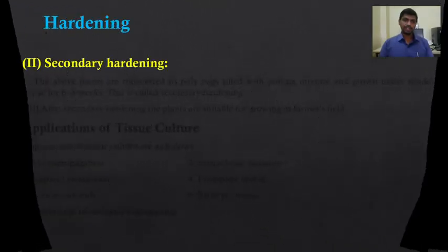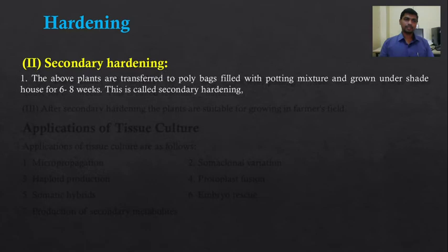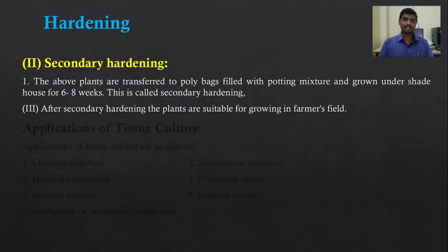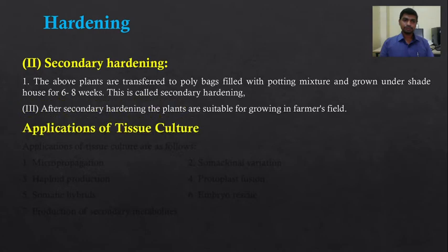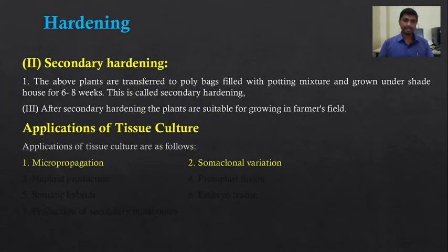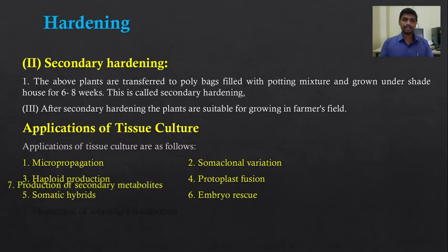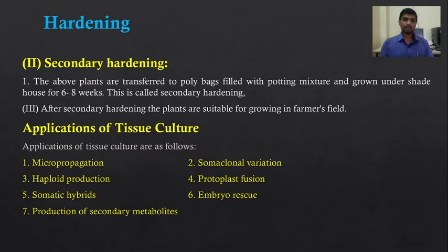So, plant tissue culture is the in vitro culture of plant cell, tissue, organ on artificial nutrient media under controlled condition. The main application of plant tissue culture is the multiplication of plants. So one by one we are going to study the various applications of plant tissue culture. The first one is micropropagation, then somaclonal variation, haploid production, protoplast fusion, somatic hybrids, embryo rescue and production of secondary metabolites. All these applications we are going to study in this lecture one by one.